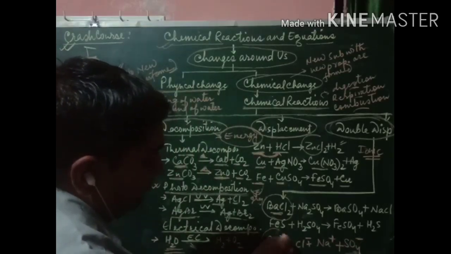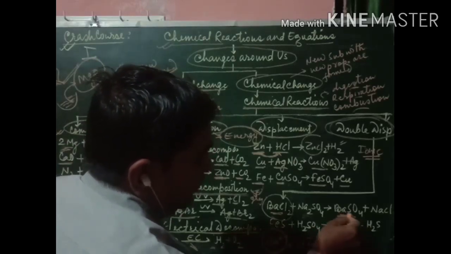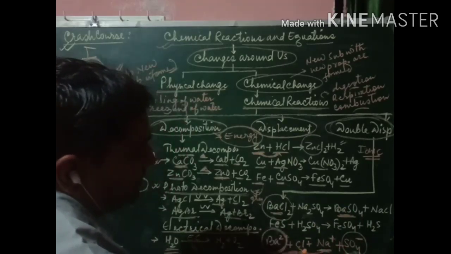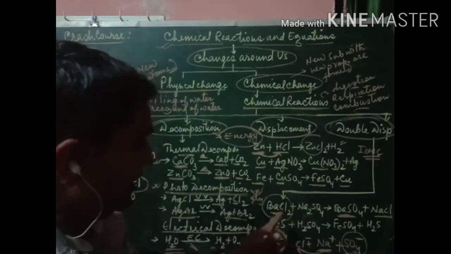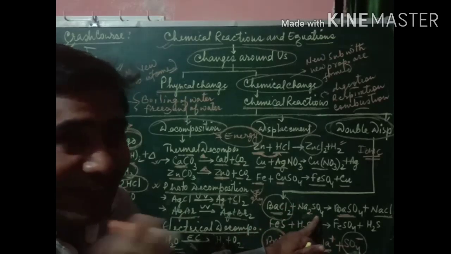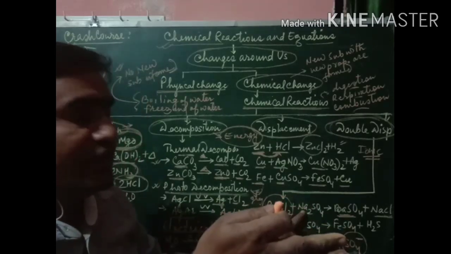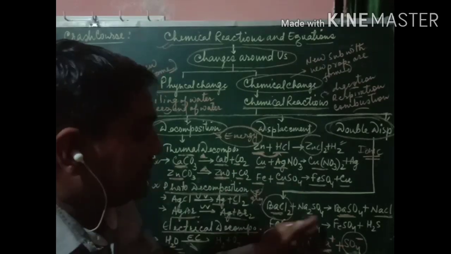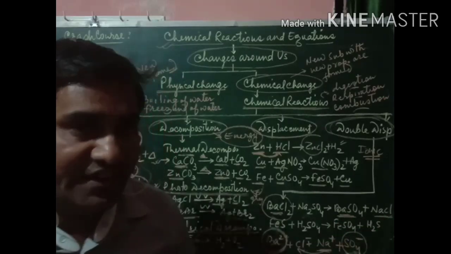That's why positive barium reacts with SO4 and barium sulfate is formed, and sodium, the cation, combines with chlorine to form NaCl. Both the positive of BaCl2 combines with the negative ion of Na2SO4, and the positive of Na2SO4 combines with the negative chlorine of BaCl2, and that's why double displacement occurred. Barium sulfate and sodium chloride are formed.